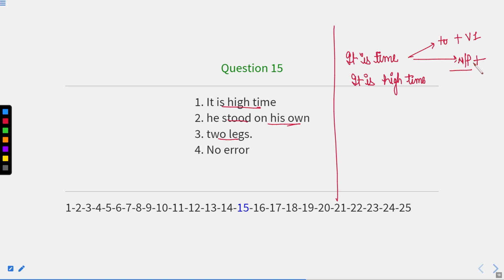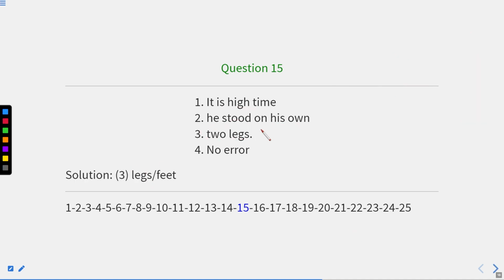For example, if there is noun or pronoun, we can only write verb second form, or you can say past indefinite form. Now, if you see this, it is high time he stood on his 2 feet. Now, it is high time he stood. So, up to this part, this sentence is correct. But what's the error in this? Actually, it is written on his 2 legs. We cannot say 2 legs. Instead, we should say legs. This is actually a phrase, that is on his legs or on his feet. So, here, the third part contains error where we should write legs or feet in place of 2 legs. Whereas if we talk about the tense error, that is absolutely correct.